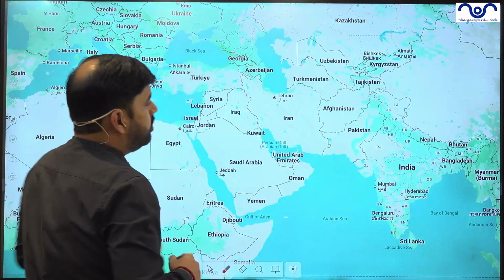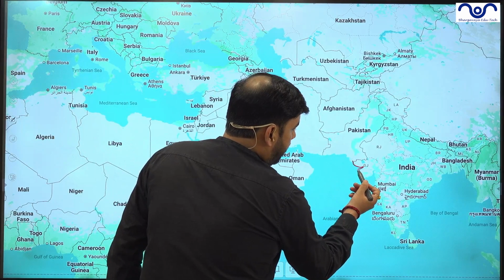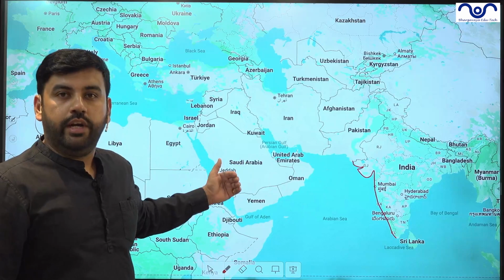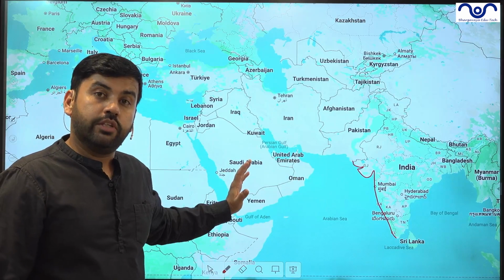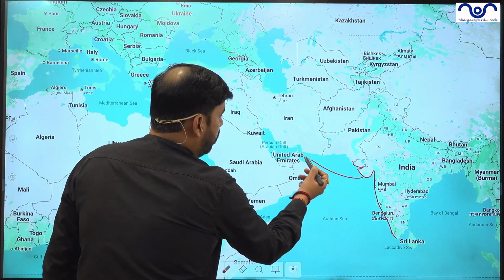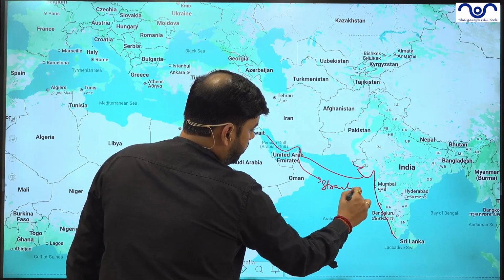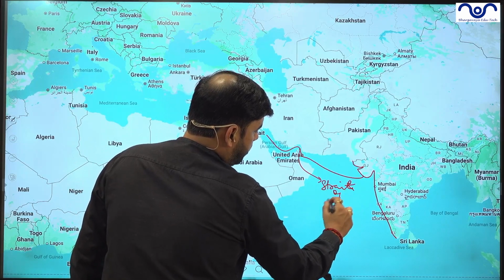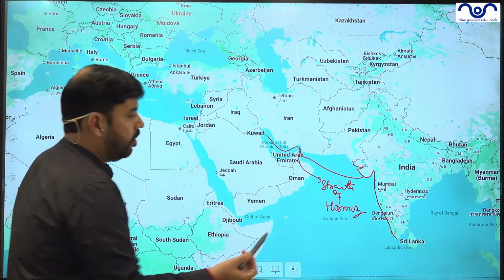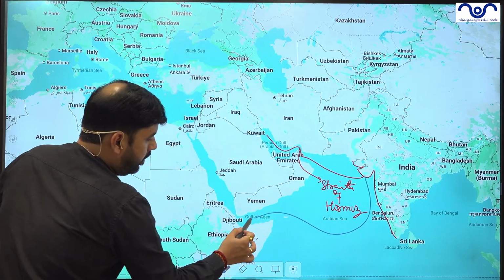Now let's understand this through a map. Under this map you can see this coastal area of India, this entire western coast has a huge amount of trading relationships to West Asia. There are two routes for that. The first one is which goes from Strait of Hormuz, because here we have Strait of Hormuz. Secondly, the second route goes from this particular area from the Gulf of Aden via Red Sea to Europe.